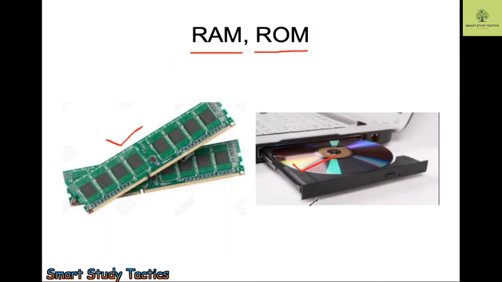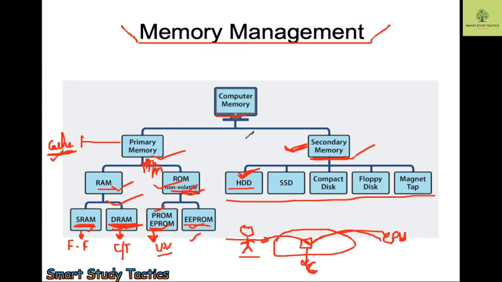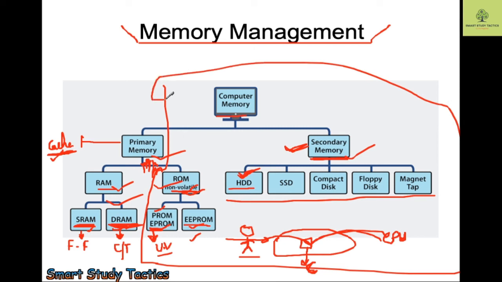But one thing I forgot to tell you. From here, this way, these are the parts of non-volatile memory, and this is the part of volatile memory. Please remember, maybe this is an MCQ question. This is the part of non-volatile memory.